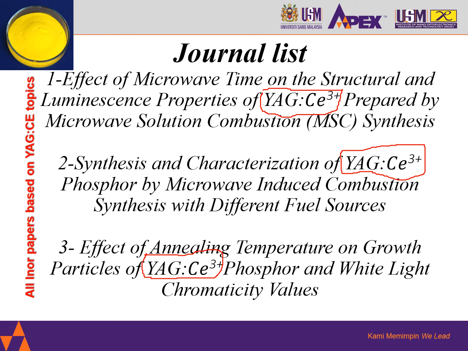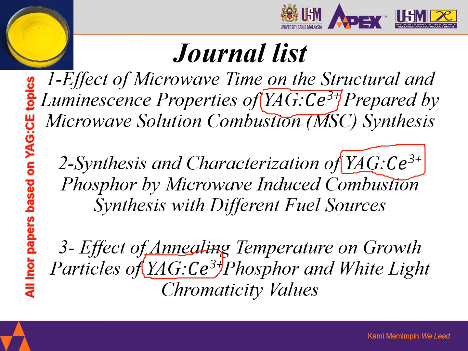The most important element I would like to discuss on these three papers is that they basically have the same fundamentals, and in fact the same methodology and process flow, in producing this phosphorus. That's the interesting topic, and we know these three phosphorus were produced in USM.